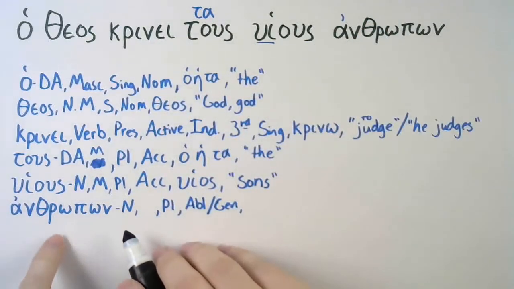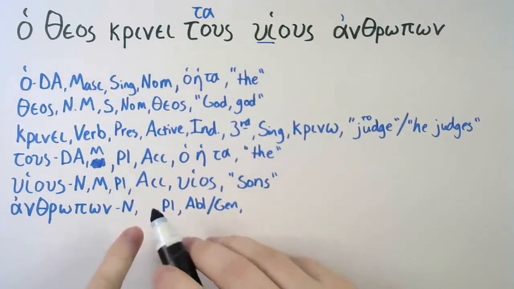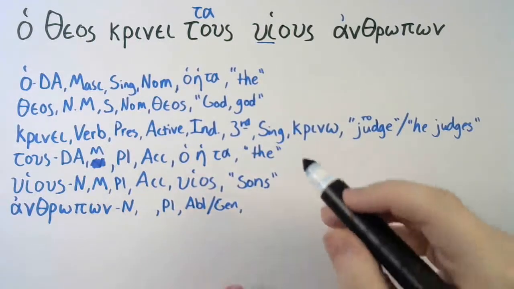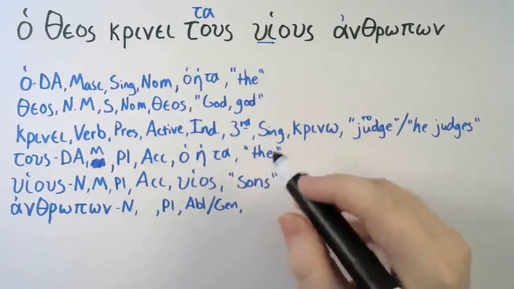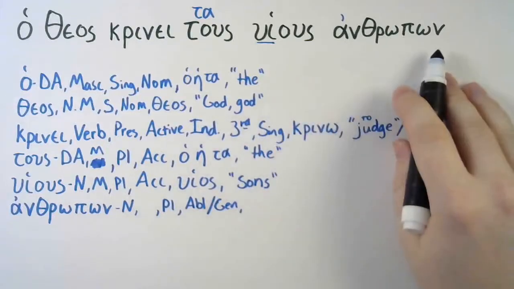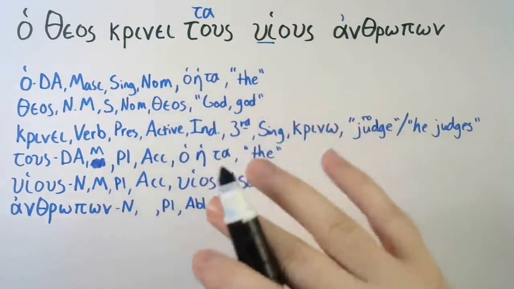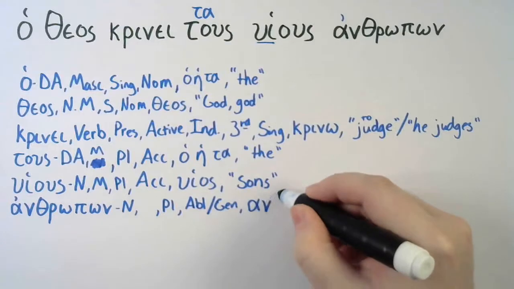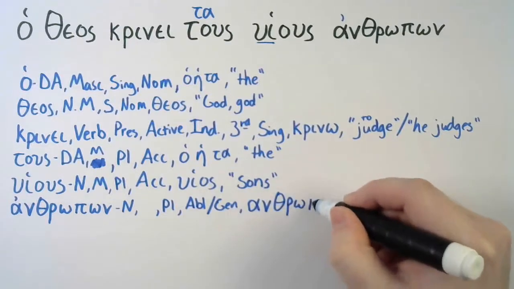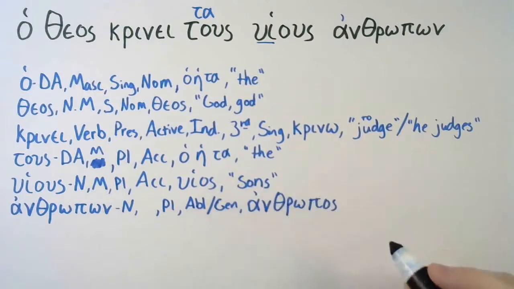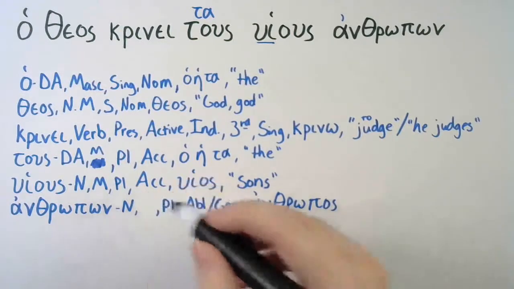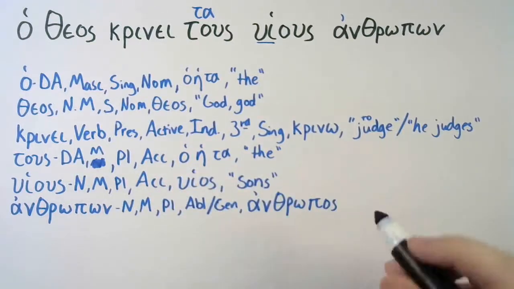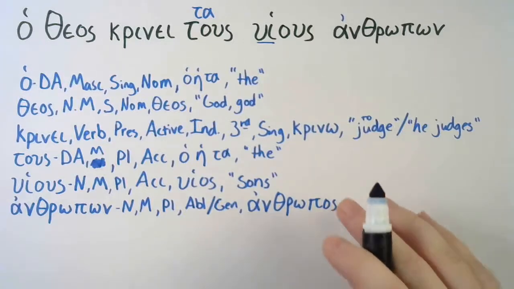Alright, so anthropon. So we have the number and case. Still looking at the gender, but the next thing we're going to look up will tell us the gender, the lexical form. If you're going to look up anthropon in the lexicon, what word does it come from? And you can go look it up in your vocabulary. You'll find it comes from anthropos. And from there, we can tell it is a masculine noun, because anthropos, os is a masculine ending.